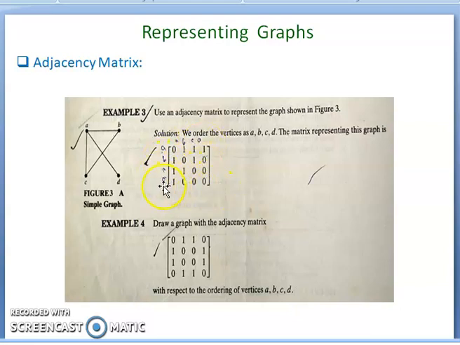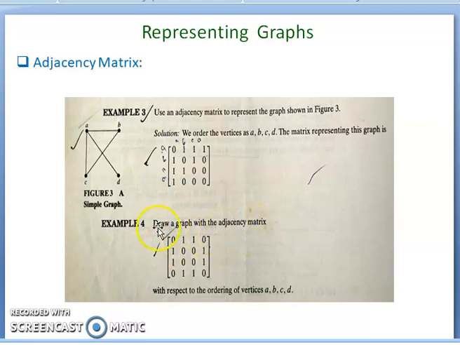Like that for the remaining. For example, if you take D to A, there is only one edge from D to A. So for D only one adjacent vertex, that is A. So from D to A there is an edge, right? That's why the adjacency for D is only one vertex, that is A. The remaining vertices: B is not adjacent, C is also not adjacent, there is no self loop, so D is also not adjacent.